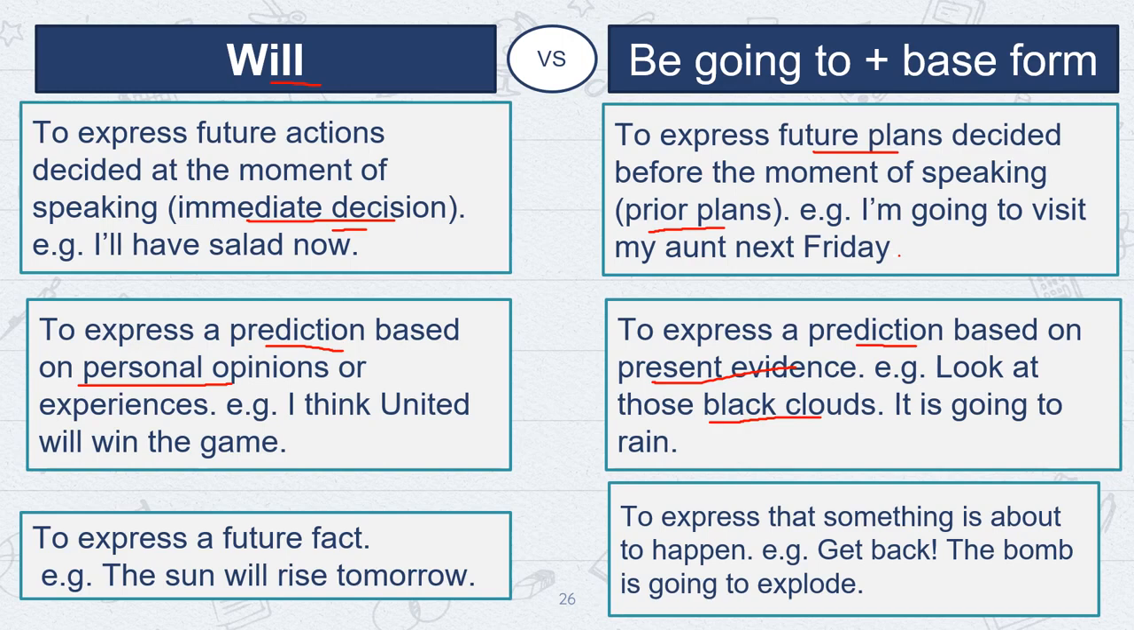Okay. See the next difference. Will is used to express a future fact. For example, the sun will rise tomorrow. This is a future fact. Whereas be going to plus verb first form is used to express that something is about to happen. For example, get back, the bomb is going to explode. So what is going to happen? The bomb is going to explode. Clear?